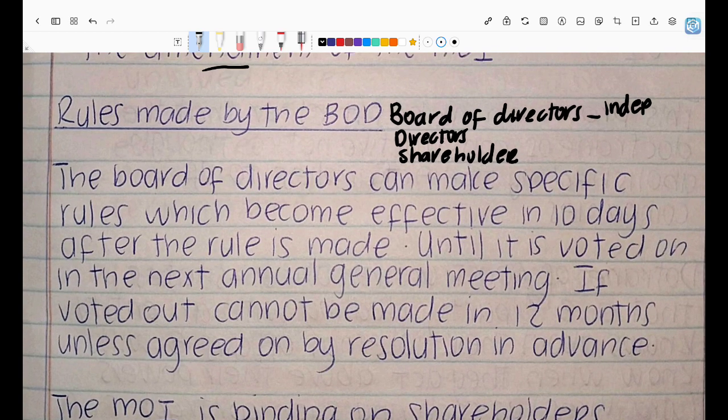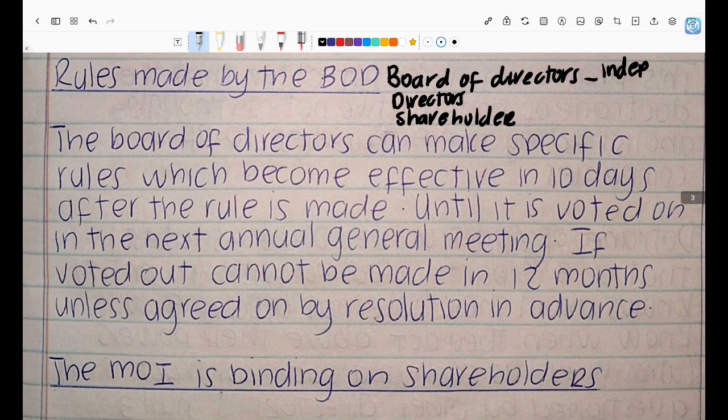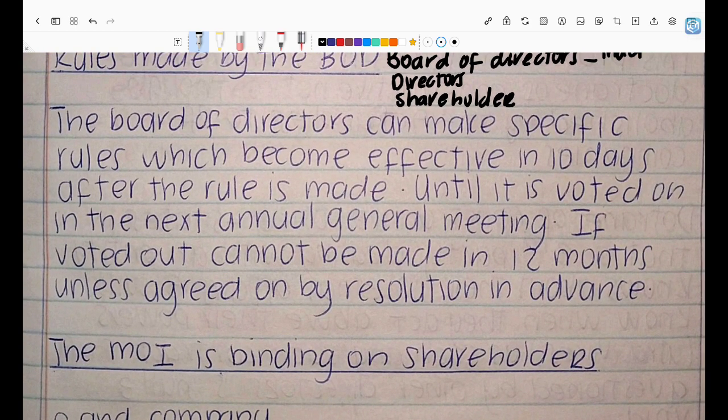But they are not necessarily independent, because non-executive does not mean independent. As I said, if you are independent, it means that you do not have any interest in the entity. And irrelevant, but maybe for interest's sake, in order for a non-executive director that was once executive to be independent, they need to wait 3 years, right? It's picking 4. Anyways, so the board of directors, those that oversee the company, can make specific rules, right, which become effective in 10 days.